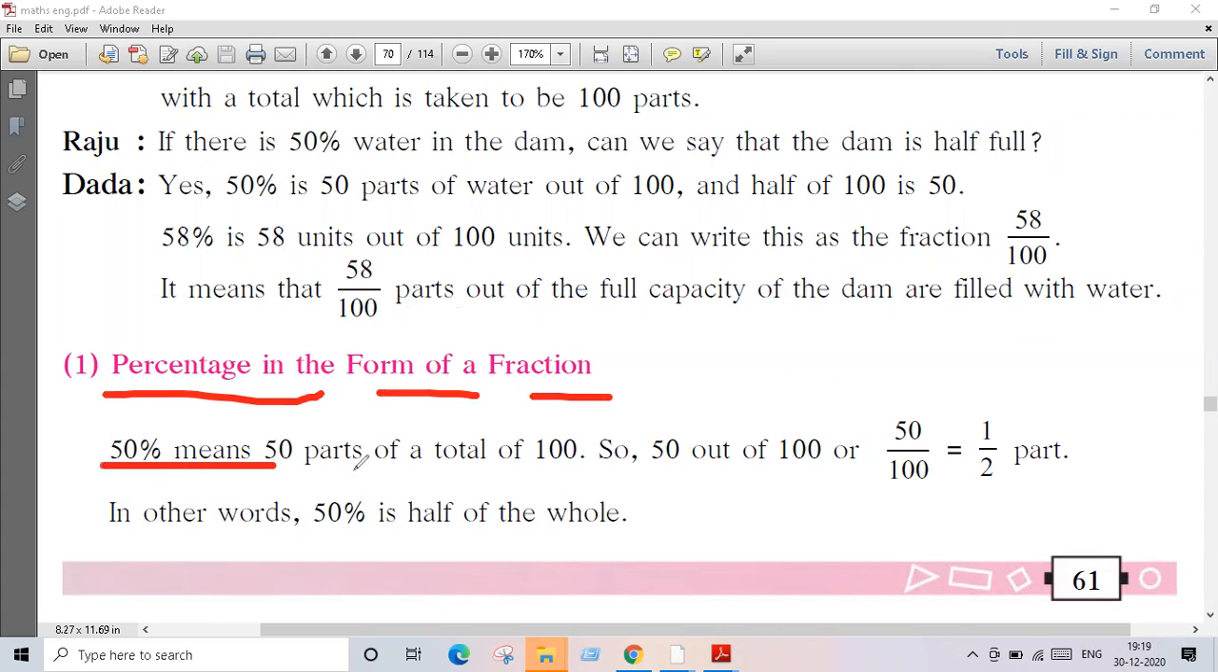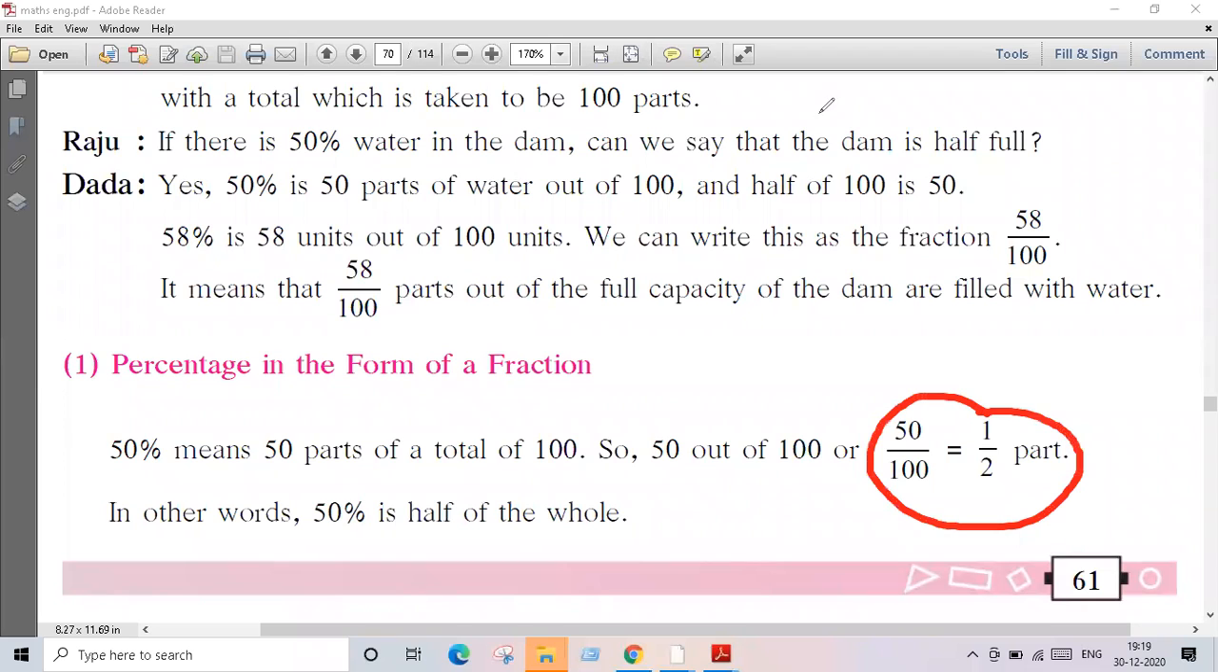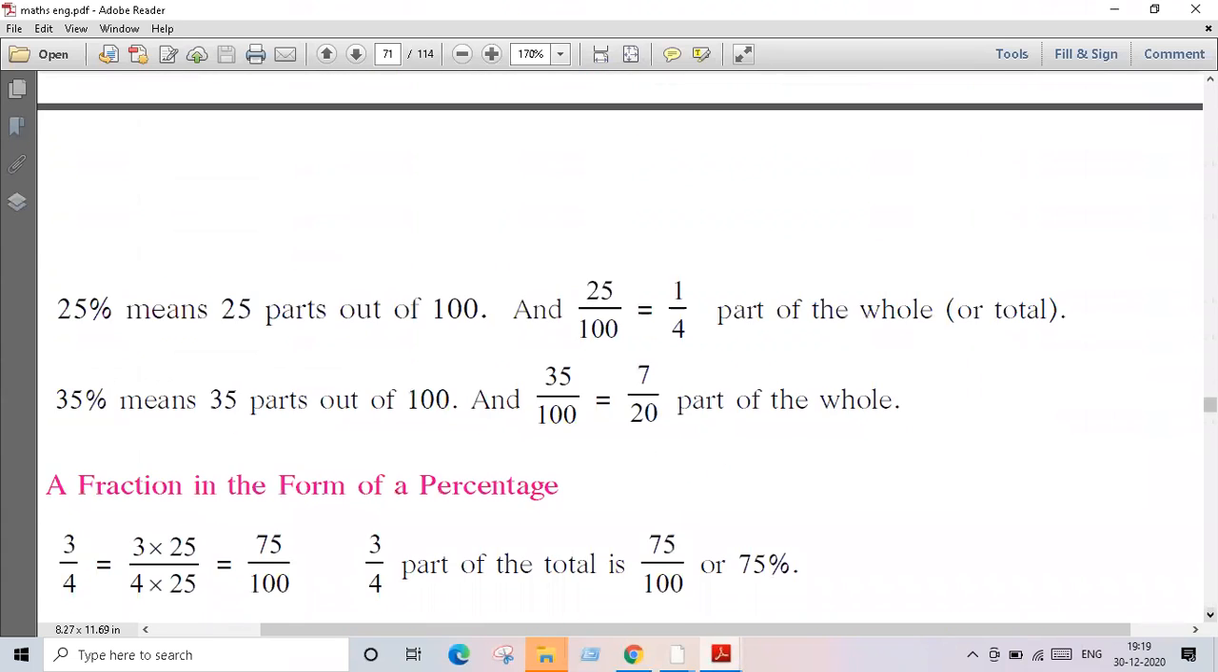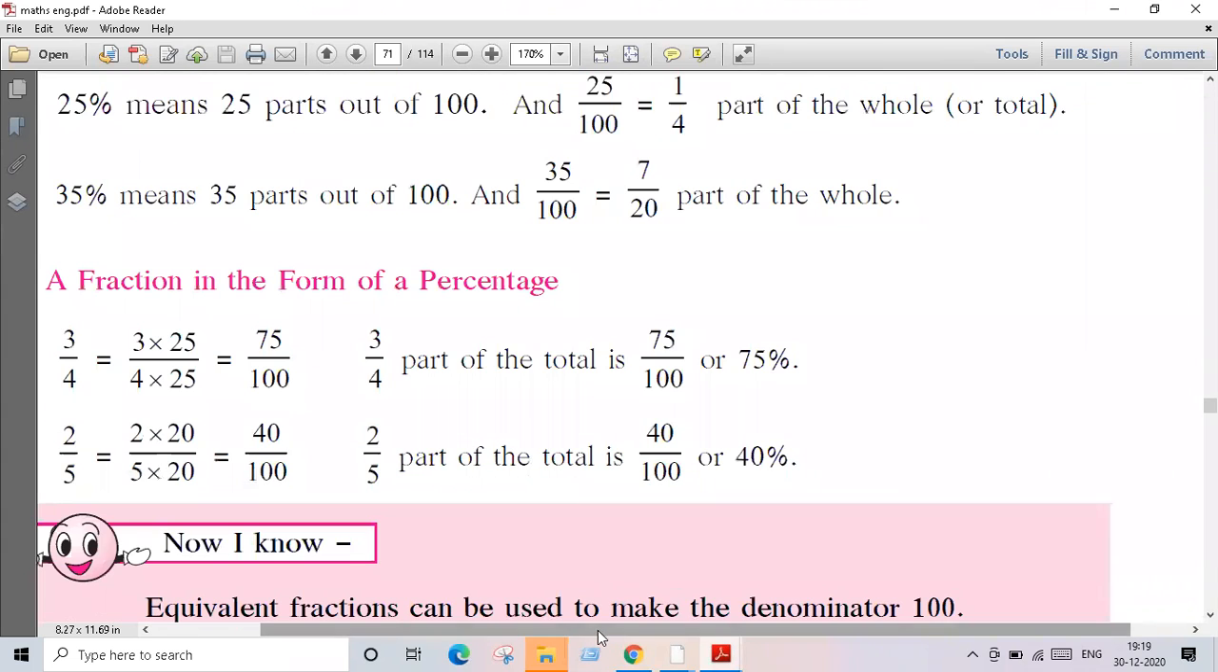So 50% means 50 parts of a total of 100. So 50 out of 100 means what? Division karo, 50 ones are 50, 50 twos are 100. So 1/2 part. In other words, 50% is half of the whole. Getting, guys? So in this way, you can show the number percentage in the fraction. You have to take upon 100. Similarly,